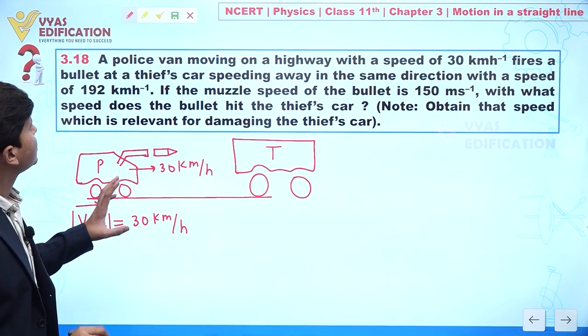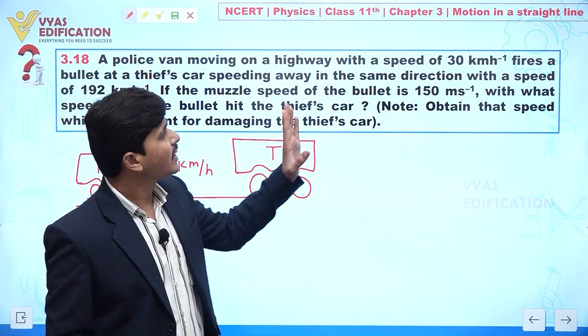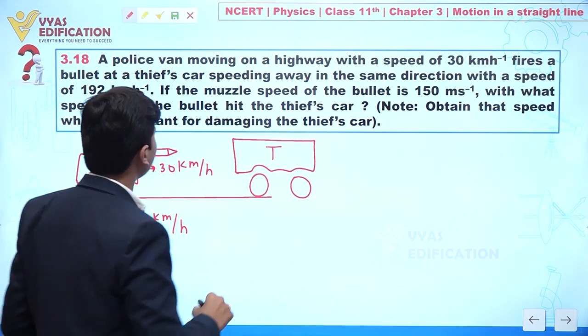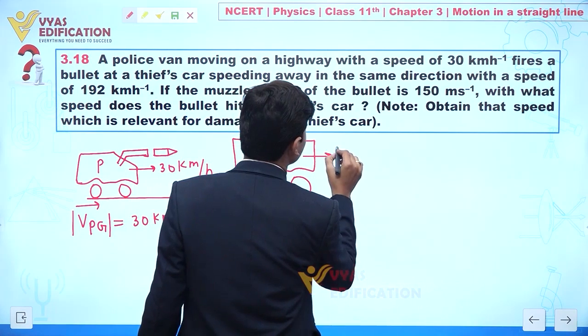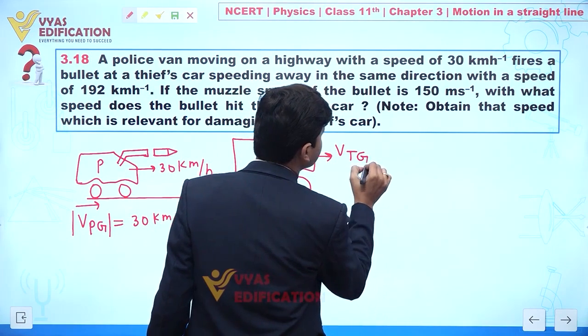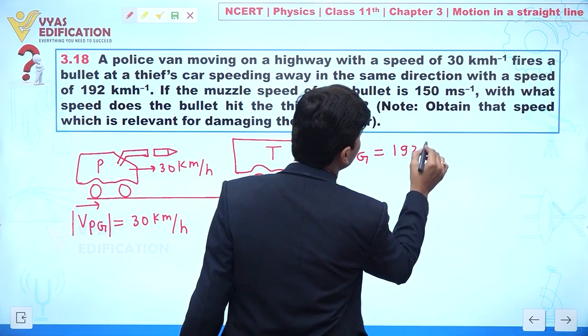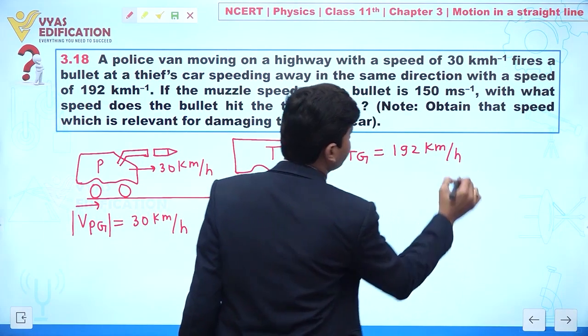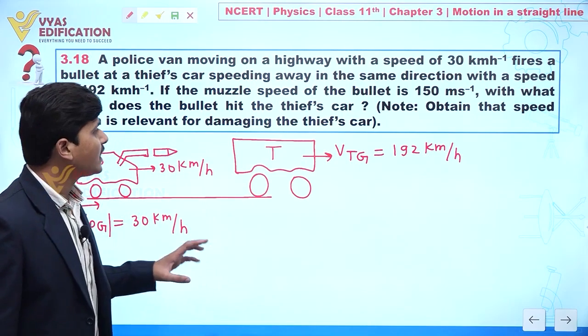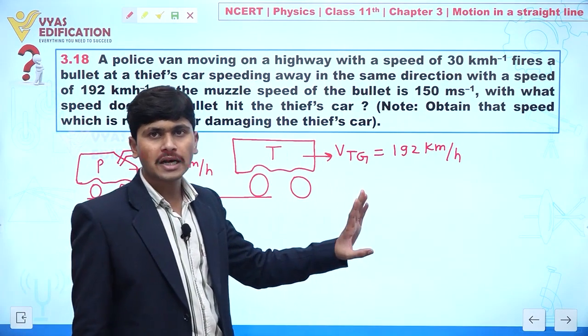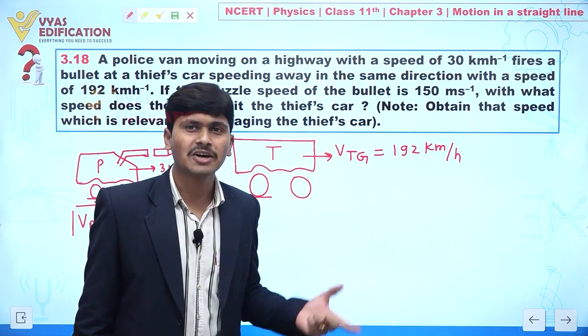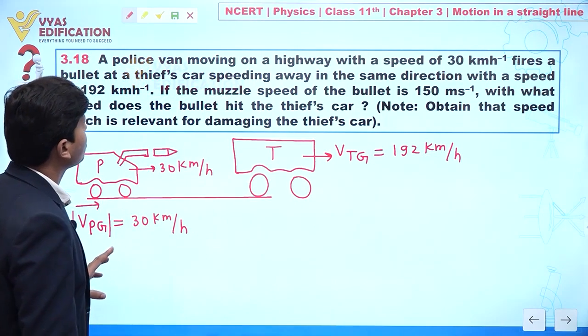And in this question it is given that the thief car is speeding away in the same direction with a speed of 192 km per hour. So we can say the velocity of thief car with respect to ground is 192 km per hour. Whenever it is given the velocity of a thief car, it means this is with reference to the ground.